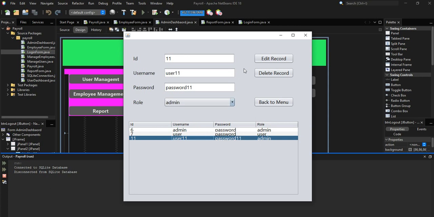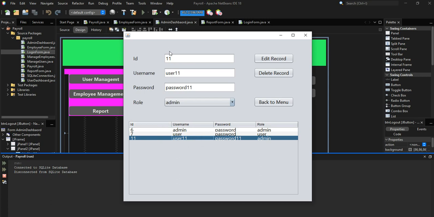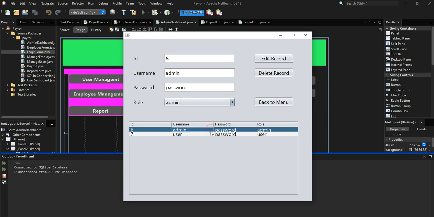So now let's assume we want to delete a user. So we can just select a user. When we select it with the ID of 11, we'll click on delete record. You can see it is asking, are you sure you want to delete the record? We'll say yes, we want to delete it. We click on this, record deleted. When we click on OK, you can see the record has now disappeared from the list in the user table. Alright, now we'll go back to the menu.